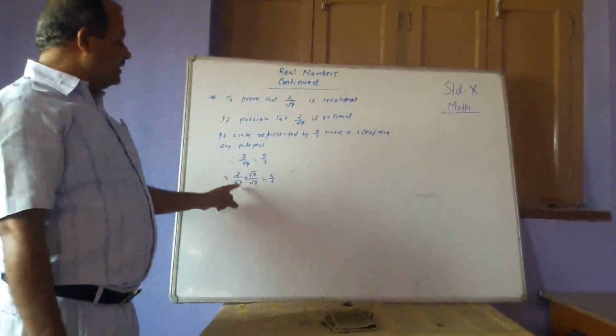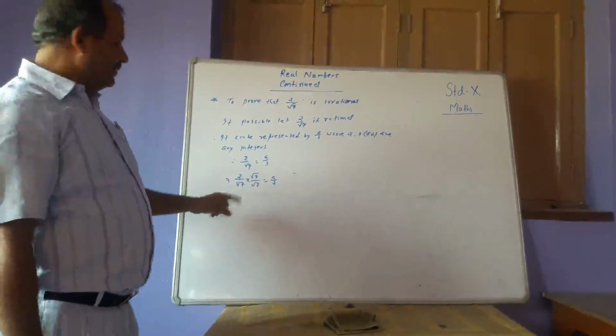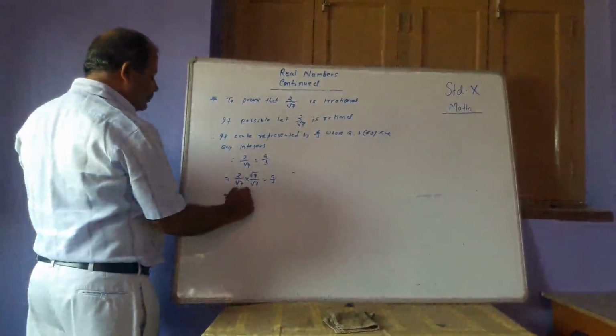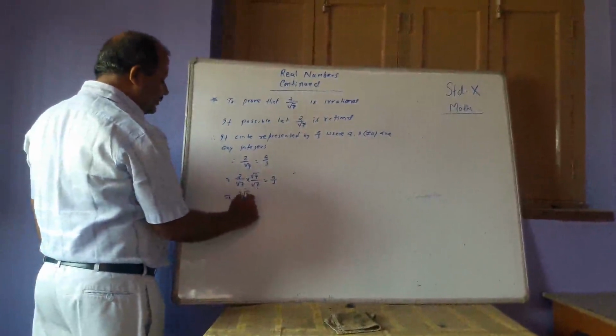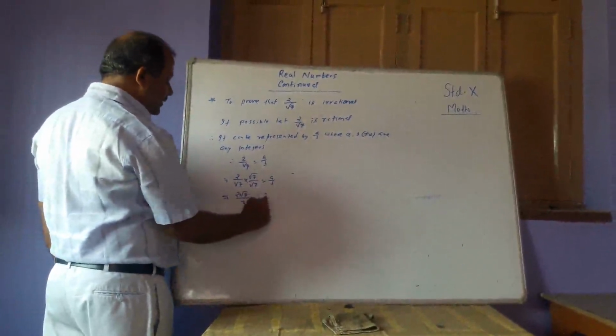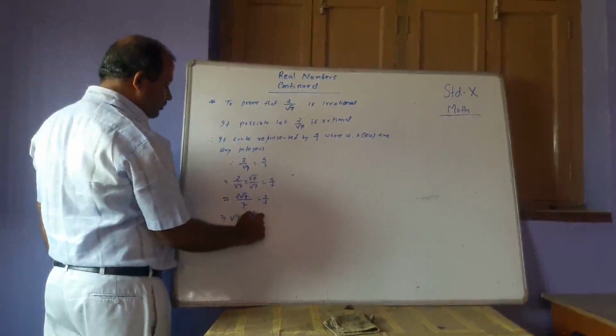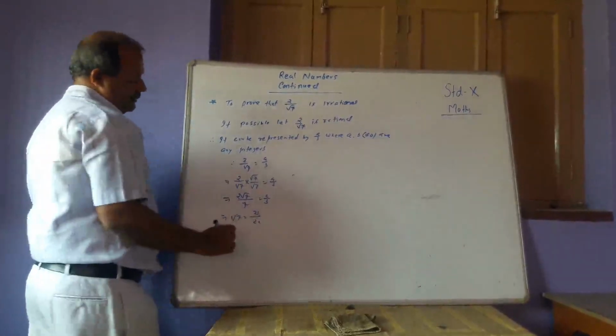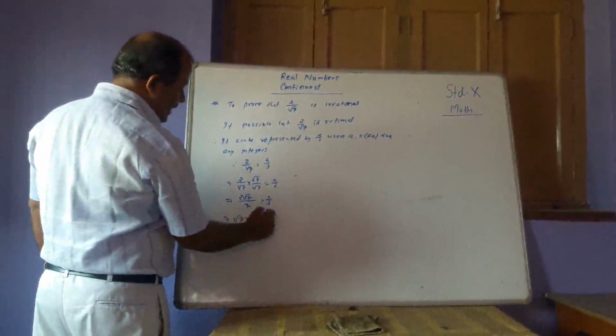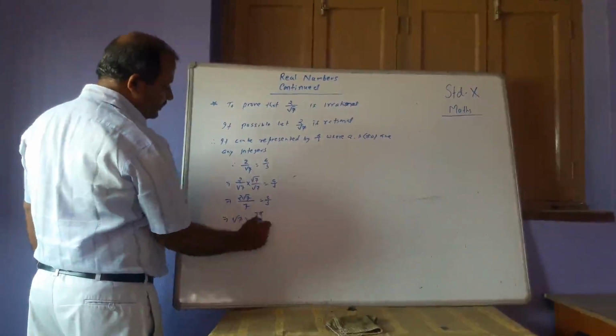We are rationalizing the denominator. It will give 2 root 7 by 7 is equal to a by b, which implies root 7 is equal to 7a by 2b.